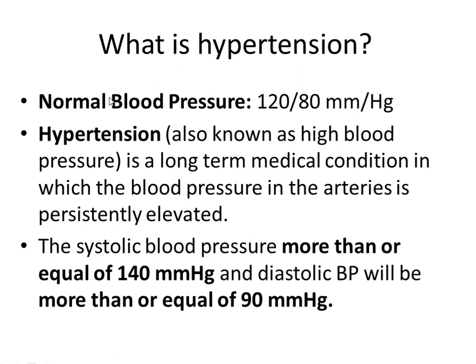What is hypertension? Normal blood pressure of a healthy person is 120 by 80 mm of mercury. Hypertension is also known as high blood pressure. It is a long-term medical condition in which blood pressure in the arteries is persistently elevated, that means it continuously lies in a higher range. Systolic blood pressure more than or equal to 140 mm of mercury, and diastolic blood pressure more than or equal to 90 mm of mercury, is considered as hypertension.